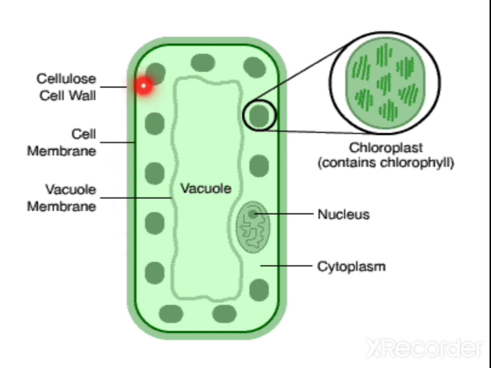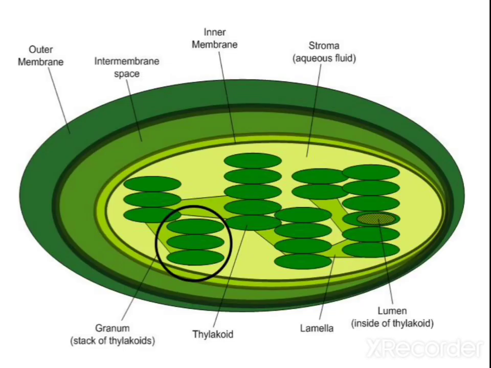Here you can see the cell. This is the vacuole and the cell membrane. Can you see the chloroplast? It is the enlarged structure of a chloroplast. A single chloroplast has been shown here. You studied the detailed structure in 9th class. This is the outer membrane, then the inner membrane. You can see the stack-like, coin-like structures, the thylakoids. They are interconnected by lamella, and the fluid seen is called stroma.